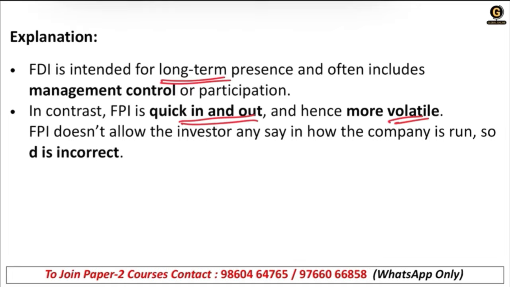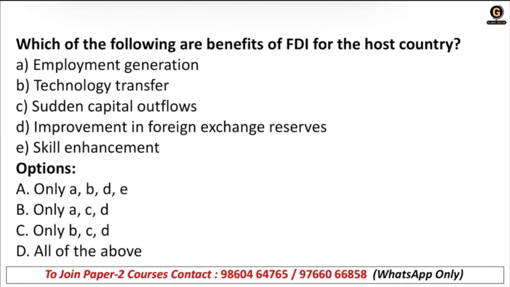FPI does not allow the investor any say in how the company is run. So D is incorrect. So basically, FPI is not like that thing where you have a business in another country, and you're having a manufacturing hub or anything. It's not like that. That happens only in a long term period, that is from FDI. That the source is FDI. But FPI is just an investment where you can invest in a company in another country. That is only FPI.